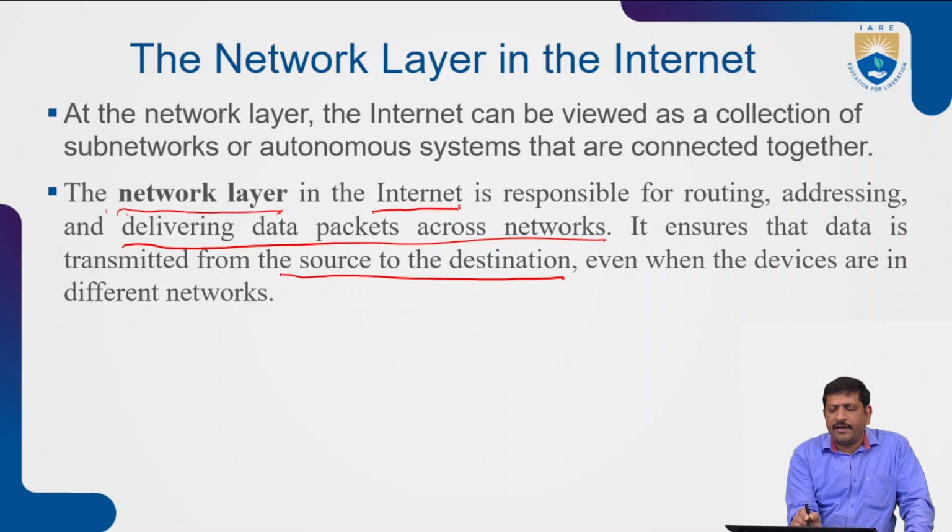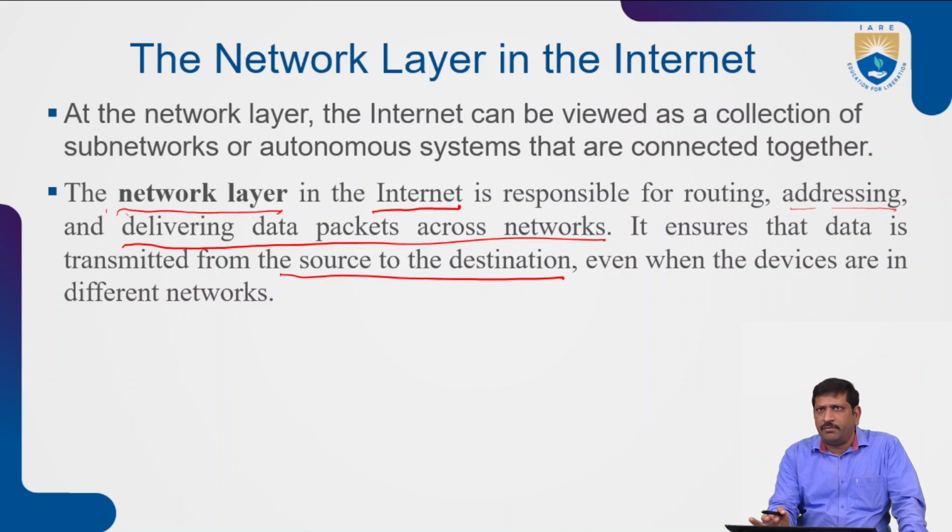The information and data are transmitted in the form of packets, and the network layer is responsible for routing the information and addressing the information. Addressing the information means identifying the particular unique device with the help of the IP address or MAC address. By identifying the unique device, the data transfer can be done from the source to the destination machines.